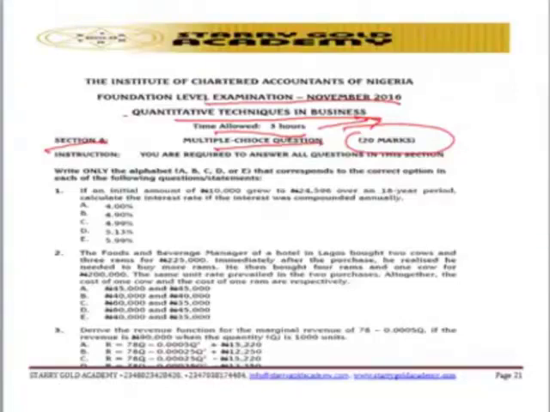So you need to be looking at the time aspect before you can solve the question. The first question asks that if an initial amount of 10,000 grew up to 24,500.96 over an 8 years period, calculate the interest rate if the interest was compounded annually.